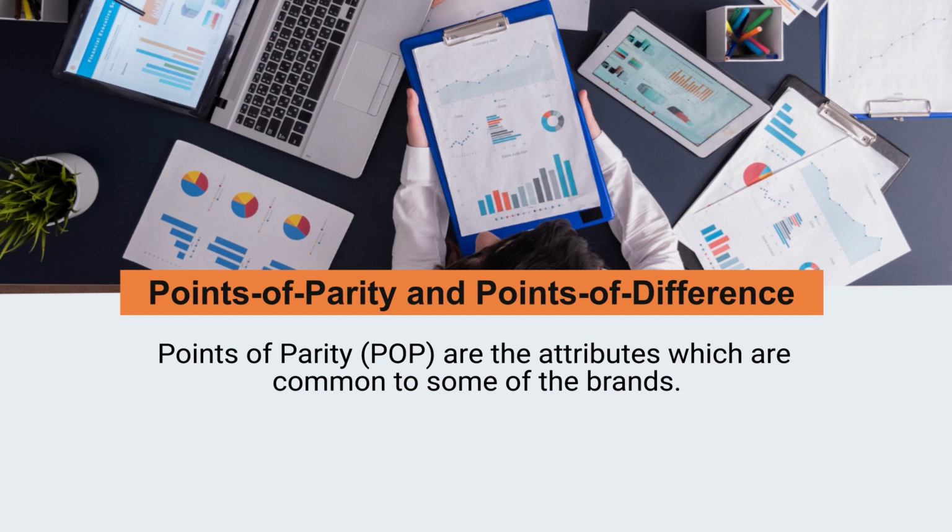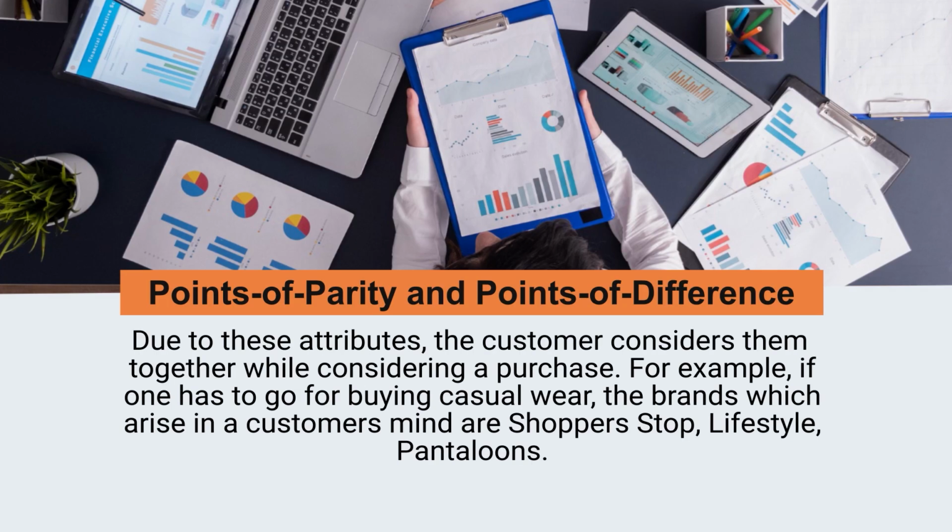Points of parity are the attributes which are common to some of the brands. Due to these attributes, the customer considers them together while considering a purchase.